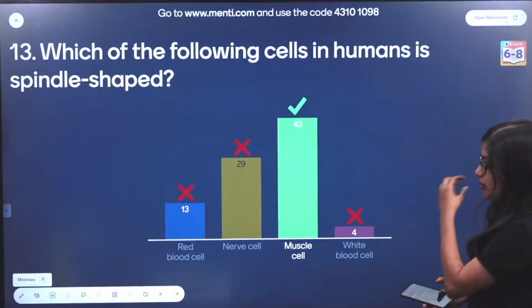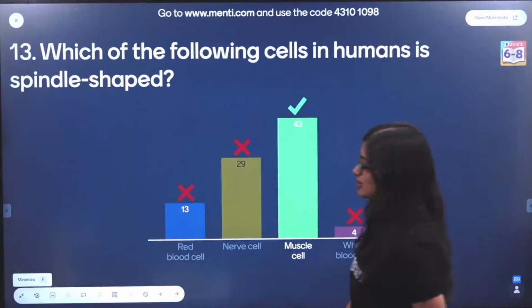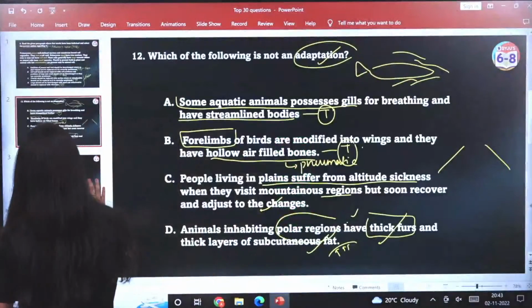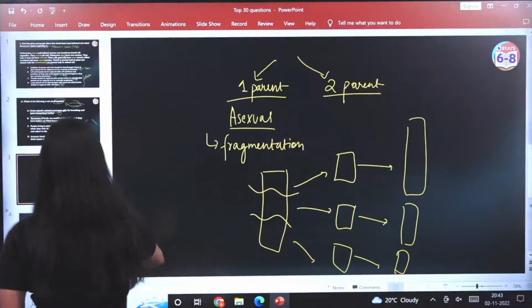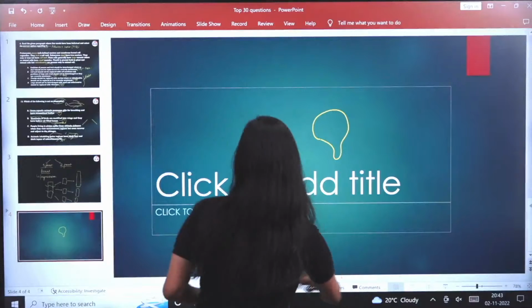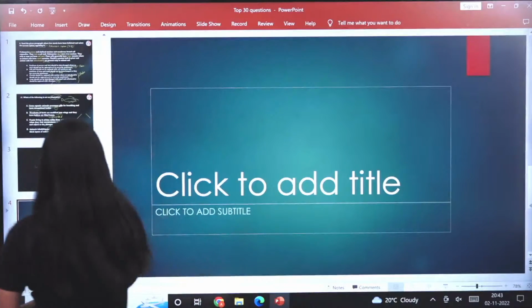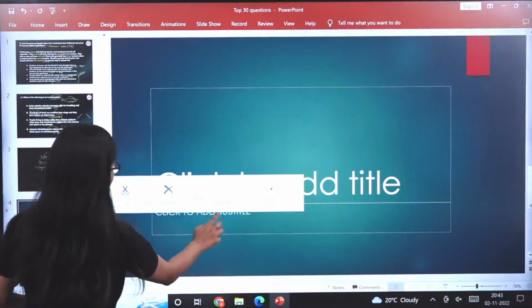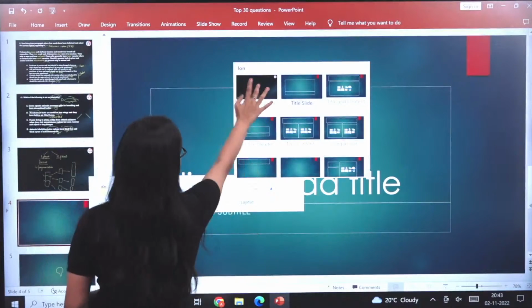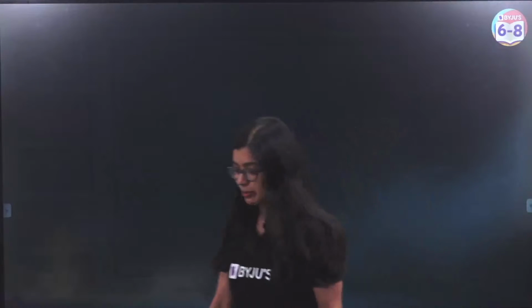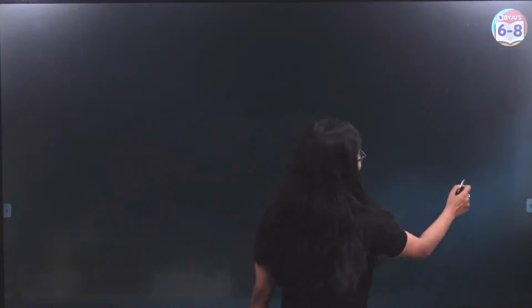Very good. Now we're talking about something which is spindle shaped. Now I always prefer writing and drawing on these kinds of boards, okay? They always make it easier for me. So that's why I'm constantly switching to PPT, so that it makes it a little easier for me to write, right? So let me just change this layout to something nicer. See, spindle shaped. Now don't forget this, because in cell you need to know this.